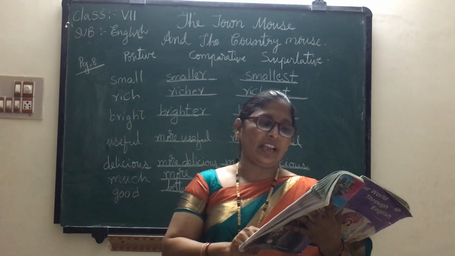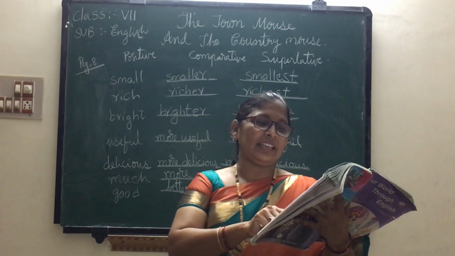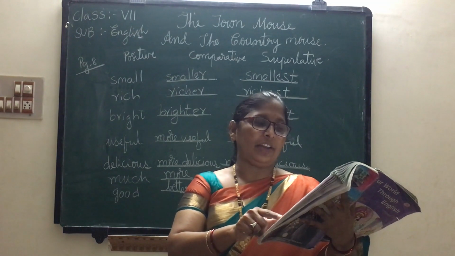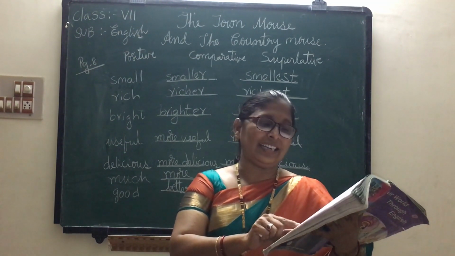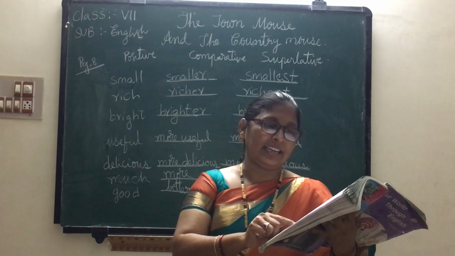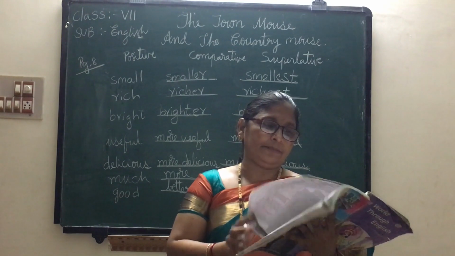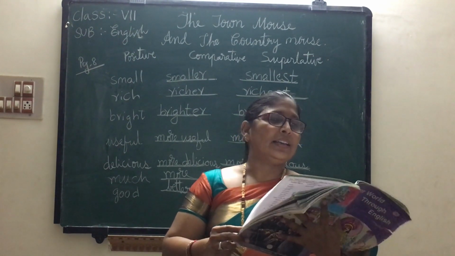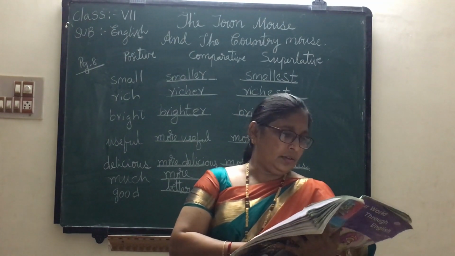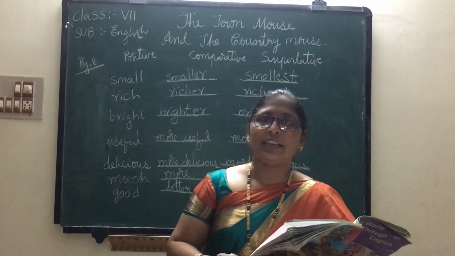Next, down in the vocabulary part, some other grammar part is given. See, the following sentences are from your lesson. Read them carefully and think of the correct meaning of the underlined word. The underlined word is countryside. What is the countryside? Select the correct word and tick the answer there. Okay, this is the homework. What is the homework? Page number 7 and page number 9, compound word. That is the homework. Understood, children?